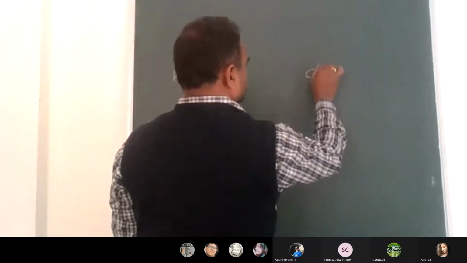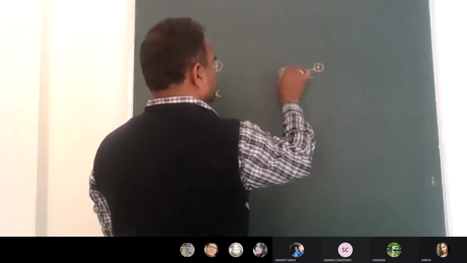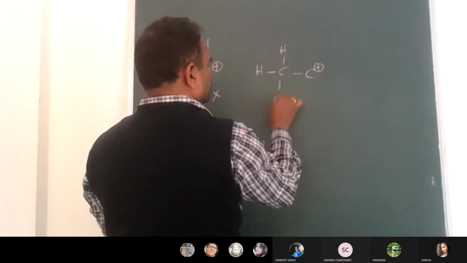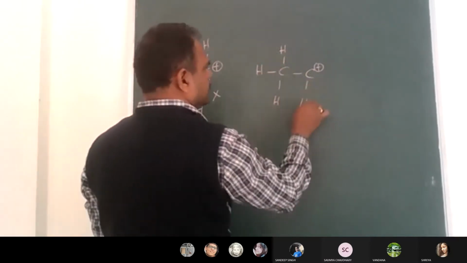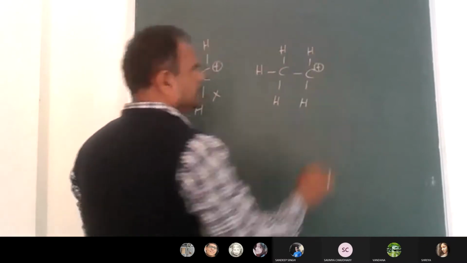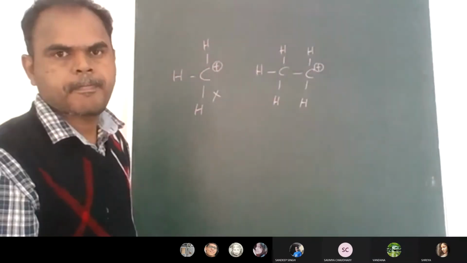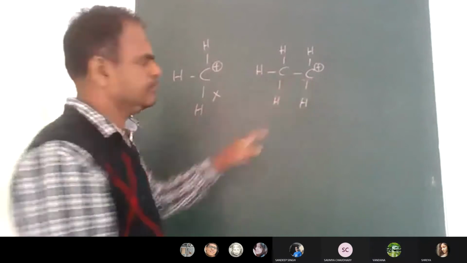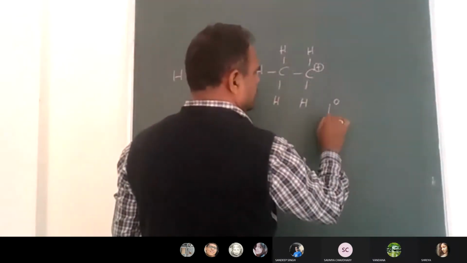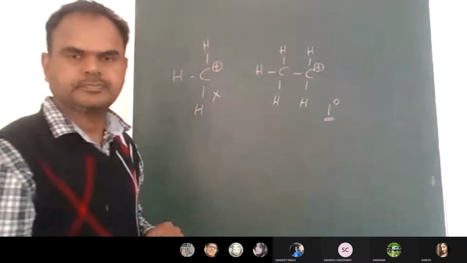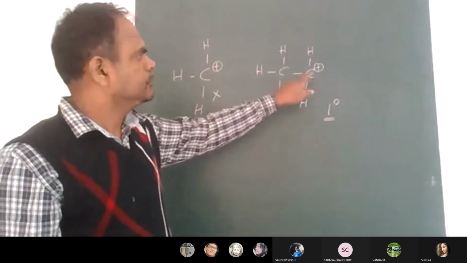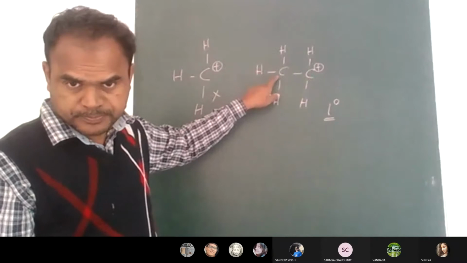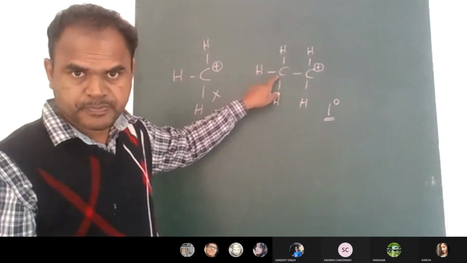Next, another carbocation. What is the name of this carbocation? This is the ethyl carbocation. I told you already, it is a 1 degree carbocation. This 1 degree carbocation is attached to one alkyl group, one methyl group.